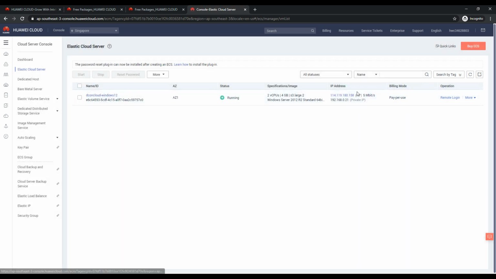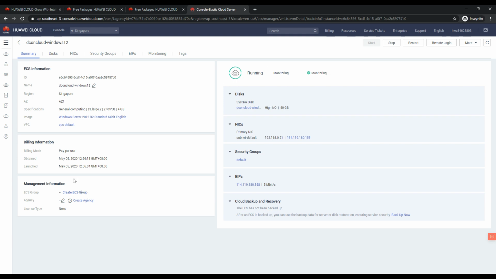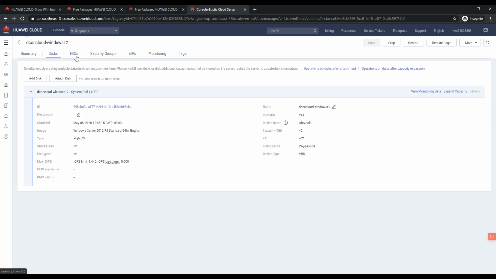Now I believe we got our information. Let's see a little bit about what's inside this instance page. Here we can see different options or tabs. It is showing the disk, remember, 40 GB under the free package.